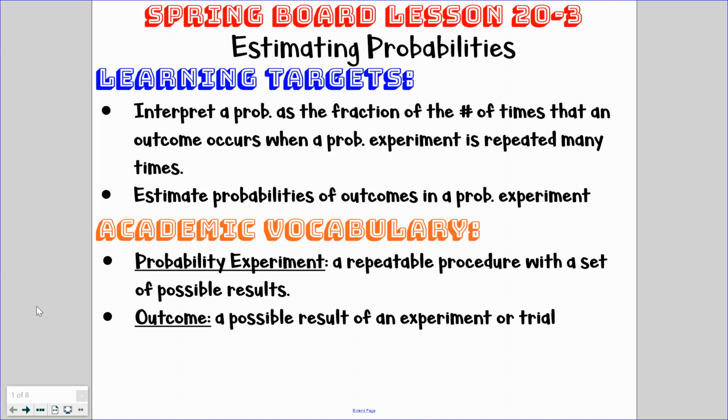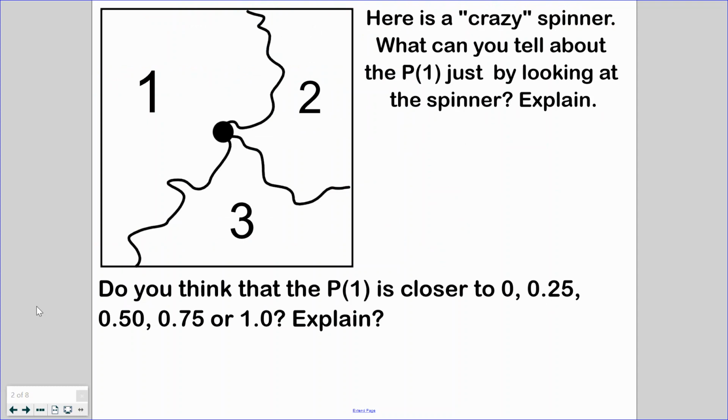I didn't put it on there, but remember, estimating means to have a guess. So we're guessing based on information that we already have, or creating a prediction like we talked about before. And if we want to connect it to science, we could talk about it as a hypothesis, which is an educated guess. All right, let's go ahead and work on our first example here.